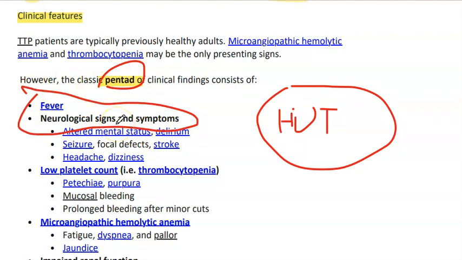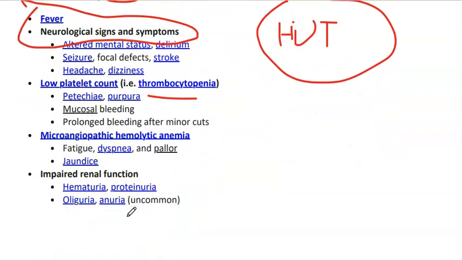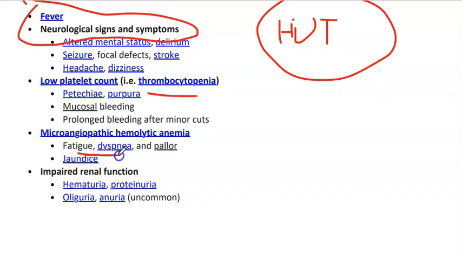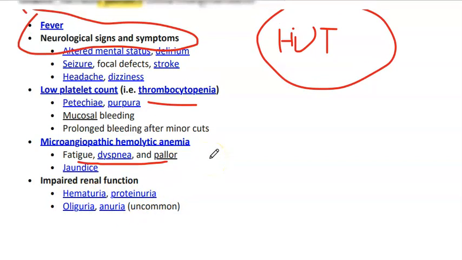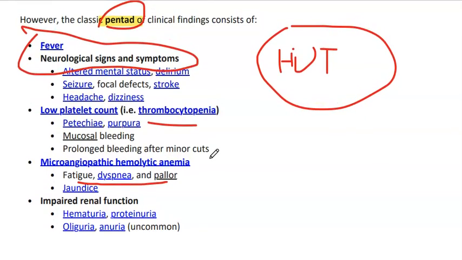Neurologic: the patient will present with altered mental status, delirium, seizures, focal deficits, stroke, headaches, dizziness. There will be thrombocytopenia, which will present with petechiae, purpura, bleeding, and prolonged bleeding after minor cuts. Microangiopathic hemolytic anemia will present with fatigue, dyspnea, pallor, and jaundice. And impaired renal function will present as hematuria, proteinuria, oliguria, and anuria. So this is the pentad of the patient presenting with TTP.